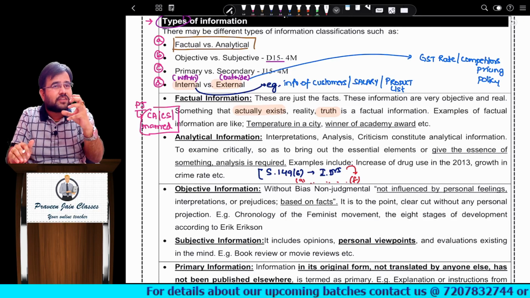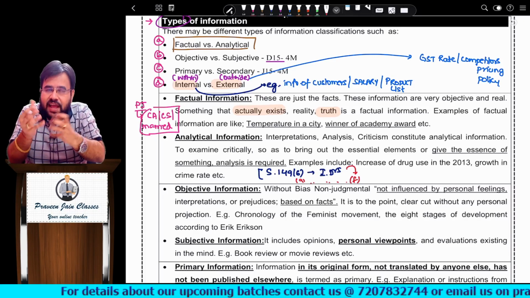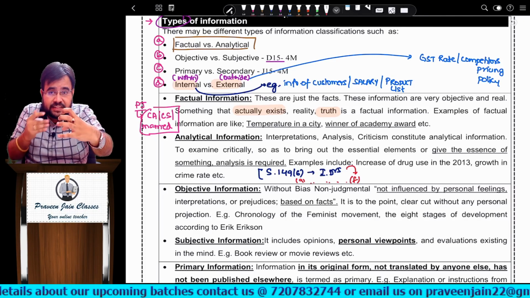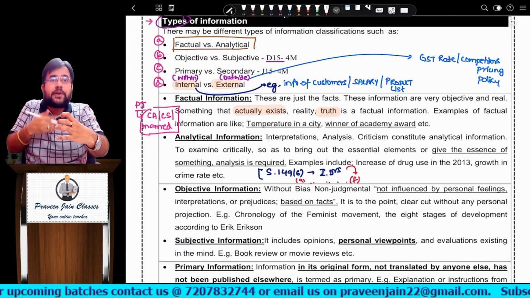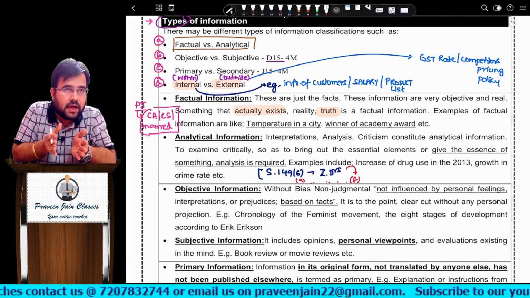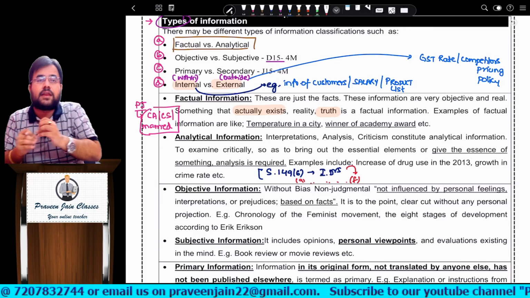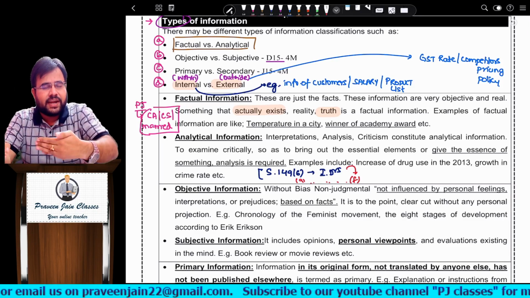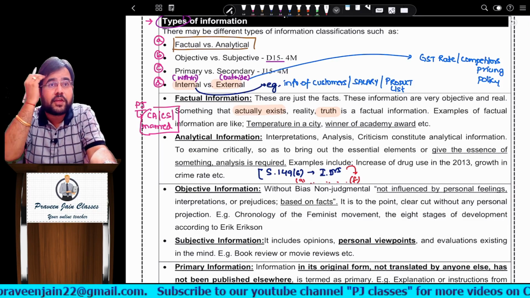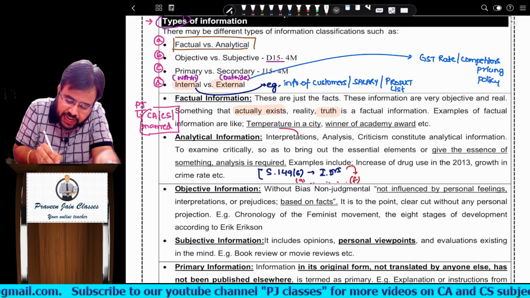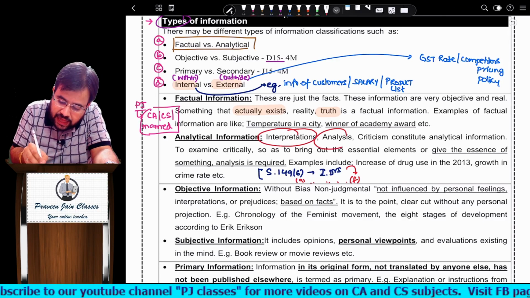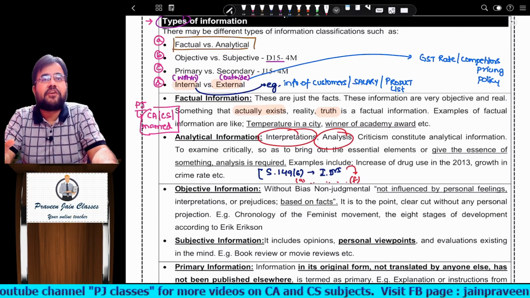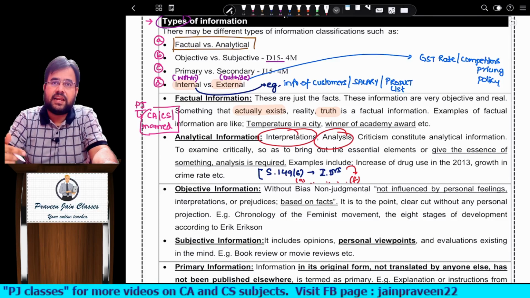Now these are not such provisions where you just read and understand. You have to read them and analyze them, interpret them. Can I say you read and you understand? No, you have to apply your brains. So anywhere interpretation is required, analysis is required, that type of information is called analytical information.